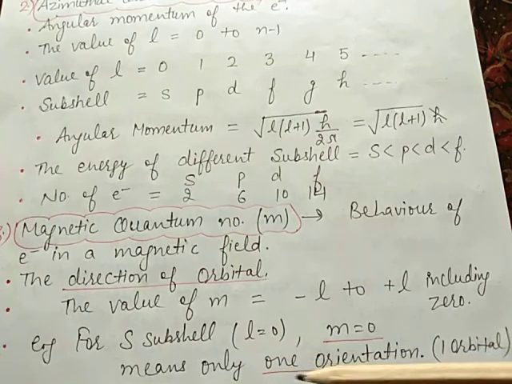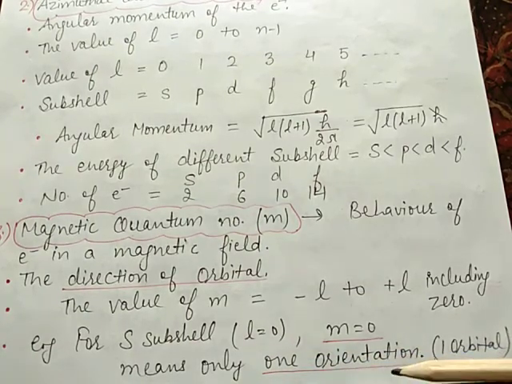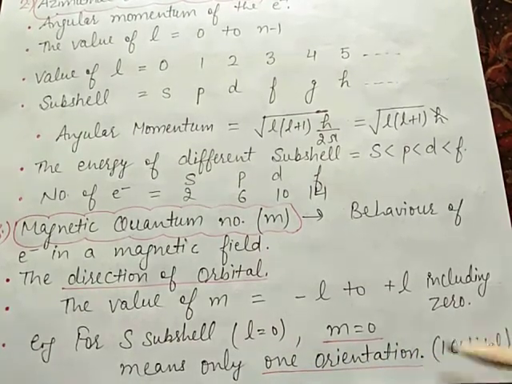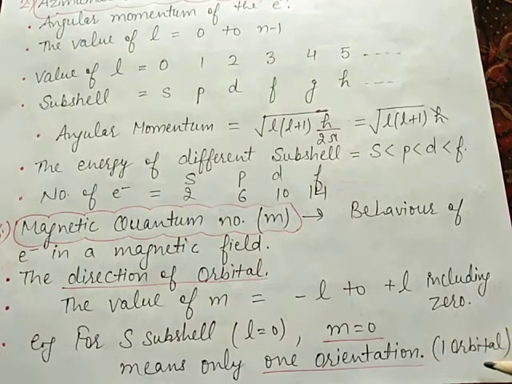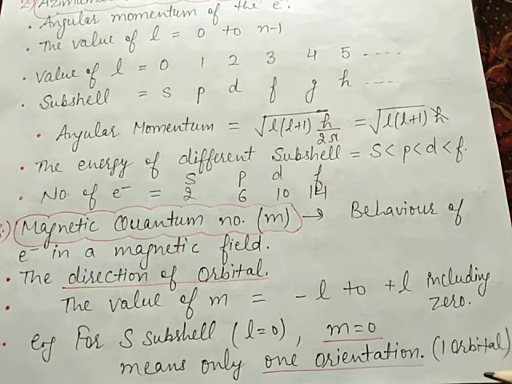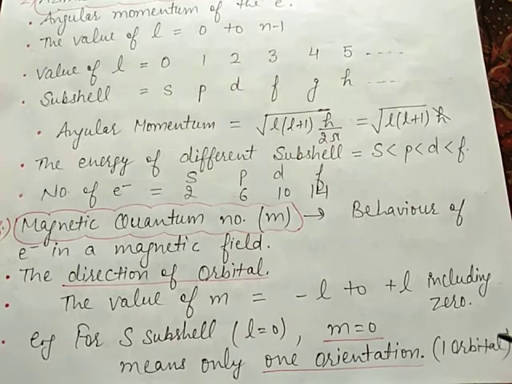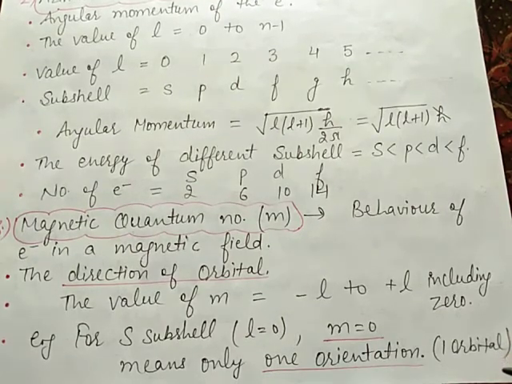It means there is only one orientation, one direction, and it will form only one orbital. The s subshell contains only one orbital, in which 2 electrons are present.